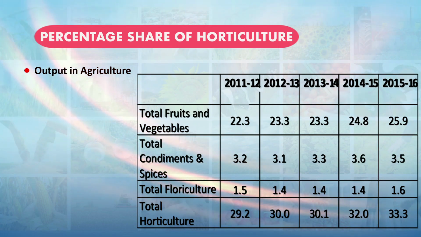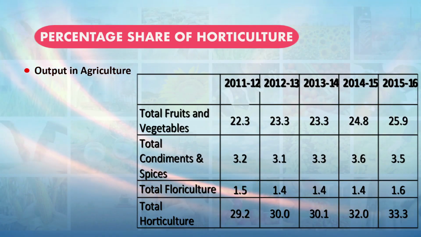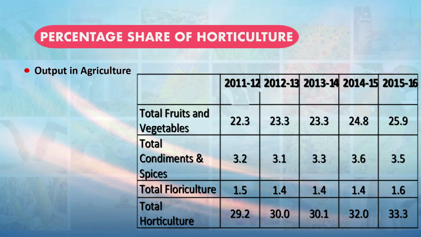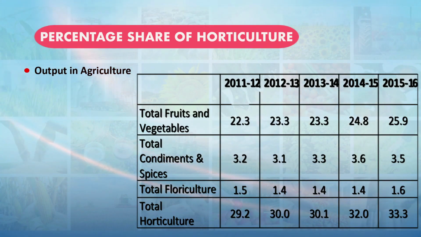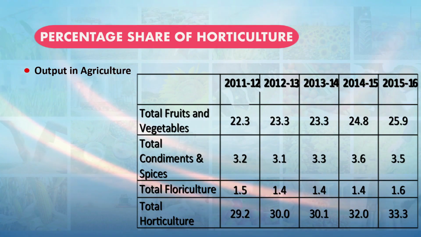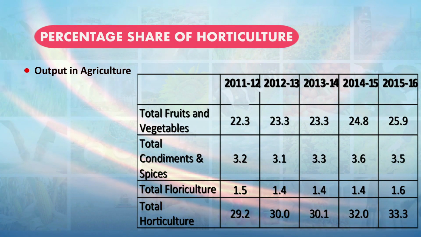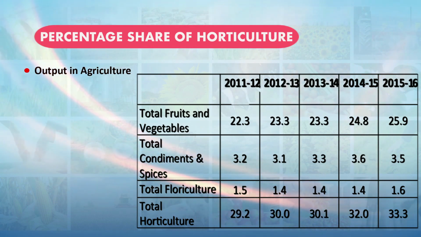So there is a continuous increasing share from the horticulture sector in the agricultural output. This is a very good sign that the production, income, productivity and value of the horticulture sector are increasing, and consumers also want more consumption of fruits and vegetables. This is a very good sign for the horticulture subsector.